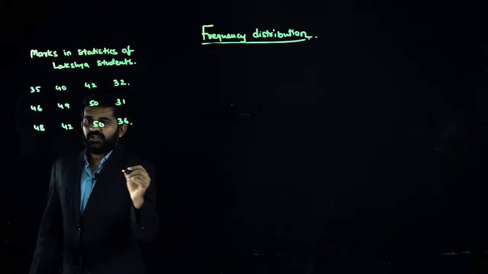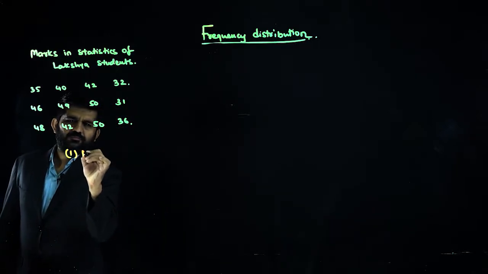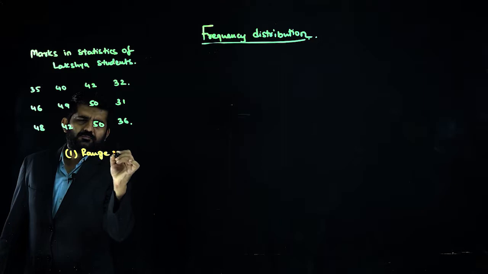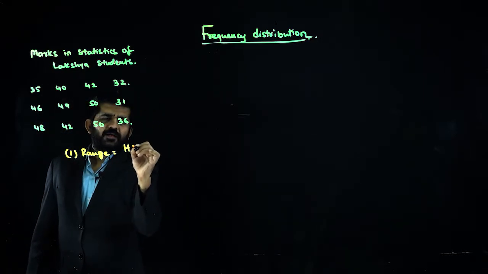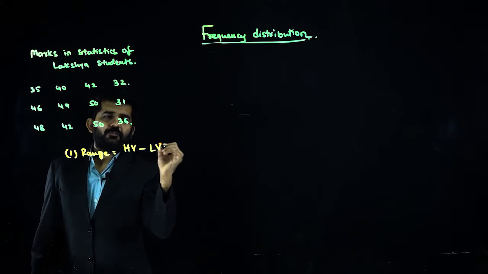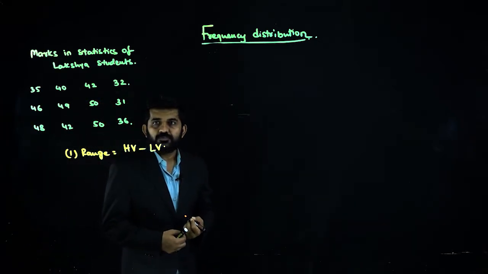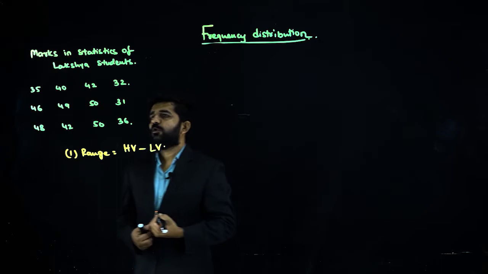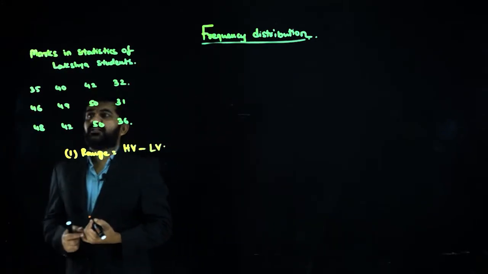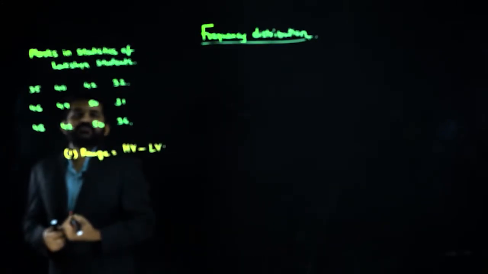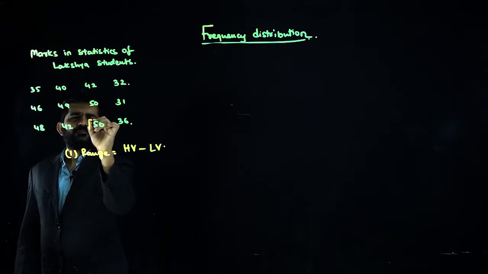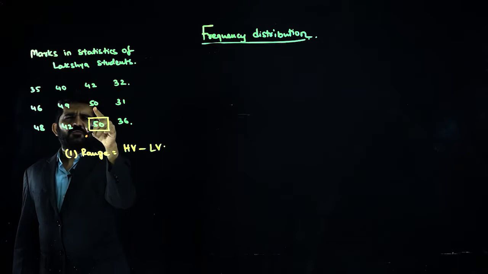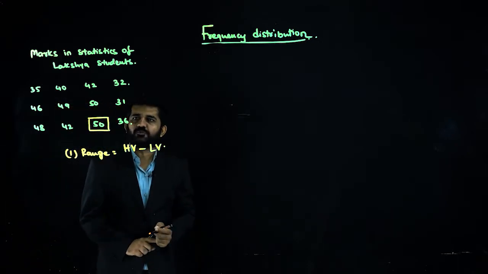First is range. Very easy: highest variable minus lowest variable. So let me find the highest variable in the data. It is 50, here is also 50, but the highest variable is 50.